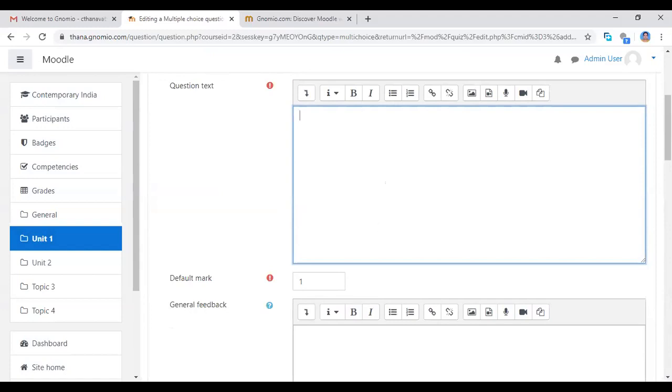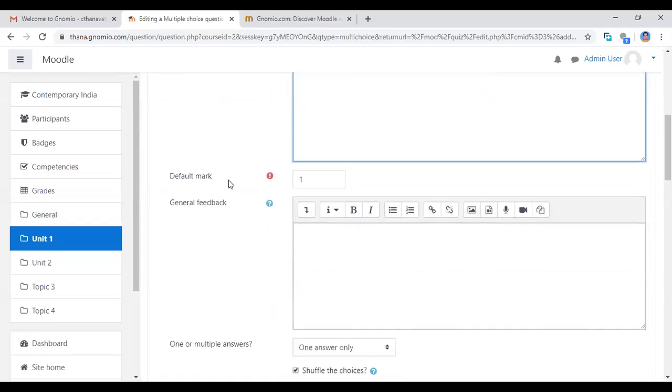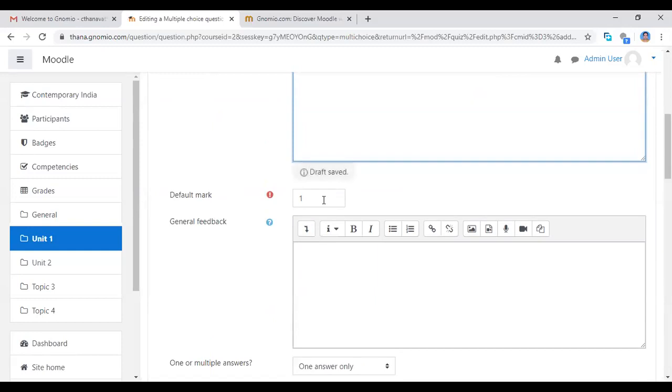Now I'm going to take some questions from my file. So many questions are here. I am going to click here. This question I want to add, so I'm copy pasting it here. Here I'm typing the question. The default mark is 1. If you want to give more marks according to the quiz, you can edit this mark.